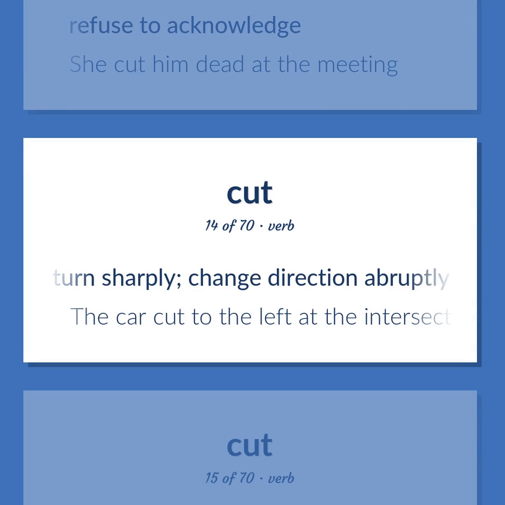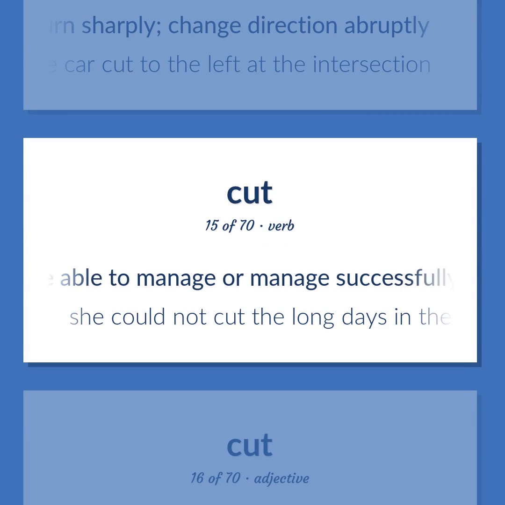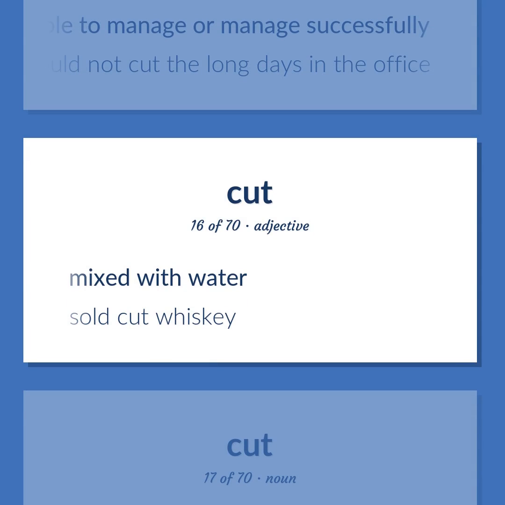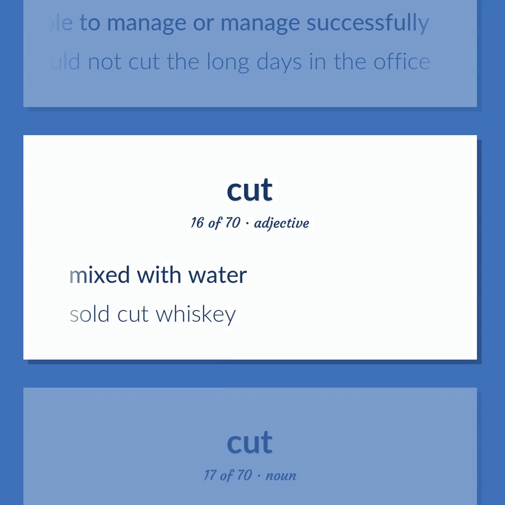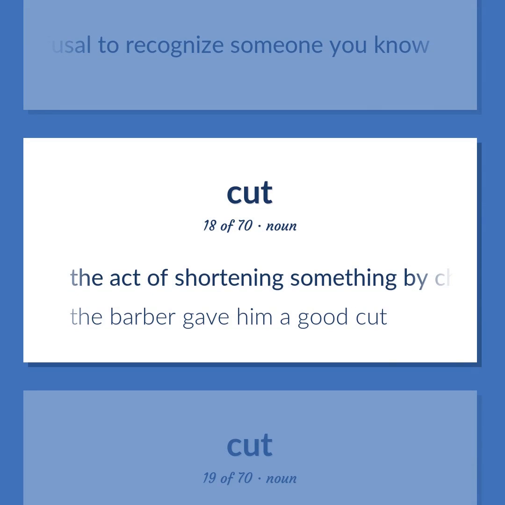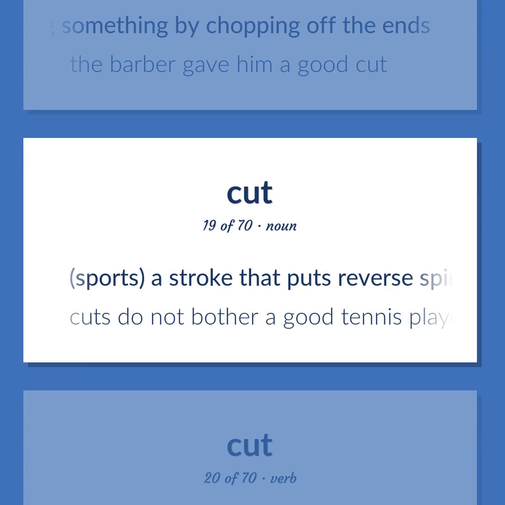Turn sharply. Change direction abruptly. The car cut to the left at the intersection. Be able to manage or manage successfully. She could not cut the long days in the office. Mixed with water. Sold cut whiskey. A refusal to recognize someone you know. The act of shortening something by chopping off the ends. The barber gave him a good cut. Sports. A stroke that puts reverse spin on the ball. Cuts do not bother a good tennis player.